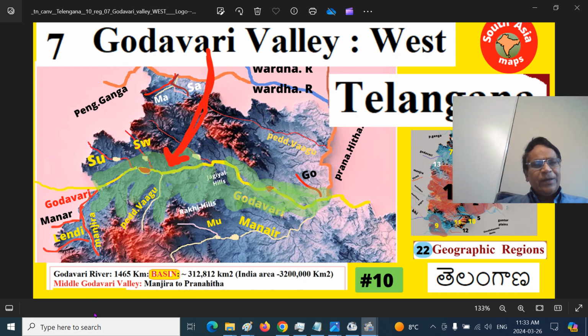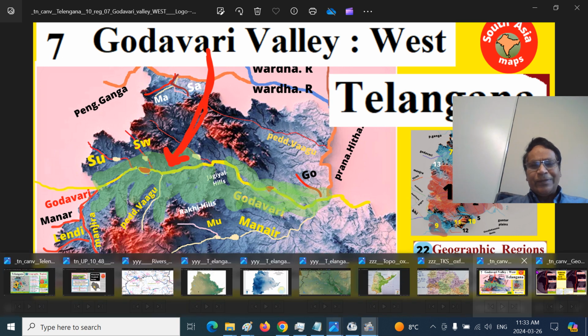Today we are talking about the middle Godavari Valley. In the Telangana region, there is a western part and an eastern part, and we are going to cover the western part here.